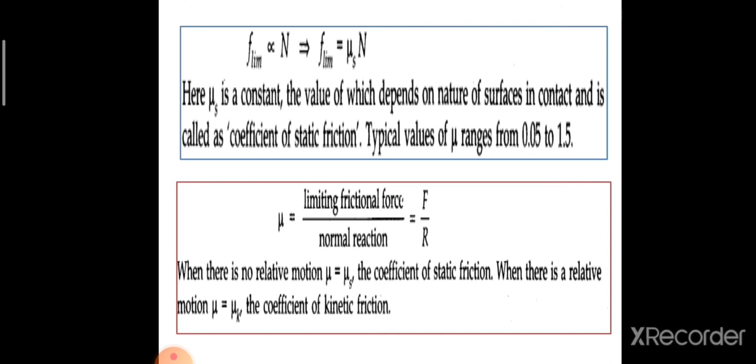When there is no relative motion, mu is equivalent to mu S, that is the coefficient of static friction, and when there is relative motion, mu is equivalent to mu K, which is called the coefficient of kinetic friction.